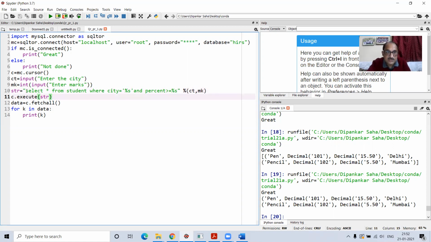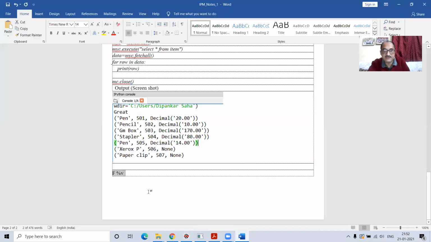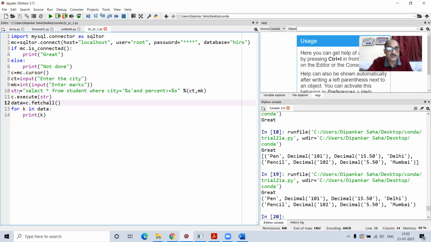So what did I do? This is what I was showing on the Word screen. This is your F. Okay. Percent, we write a tuple. The V I was writing there, F percent V. So V is the tuple. Fine. So now this is my complete string, and then look at this, I wrote c.execute, cursor object.execute, and that entire string I will write. Entire string means that entire command, fine, right? Write that complete thing here.